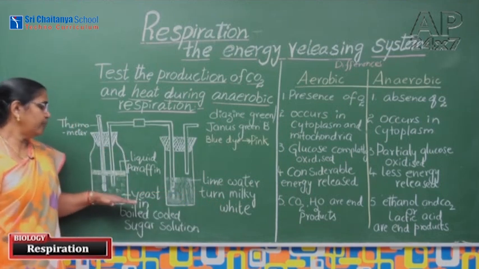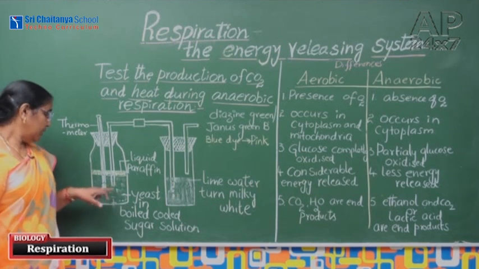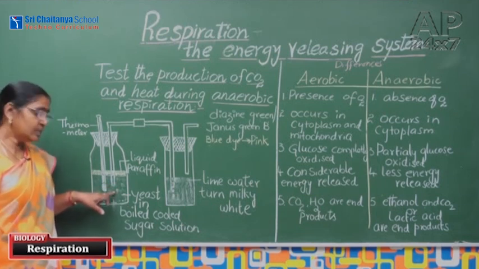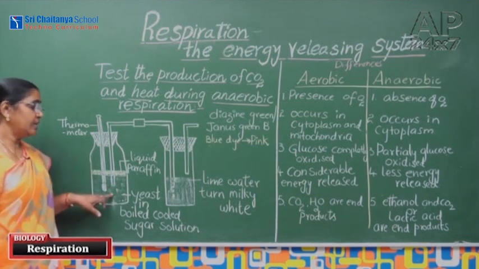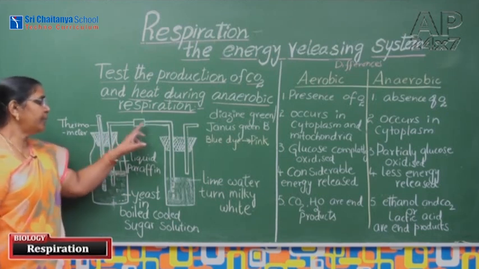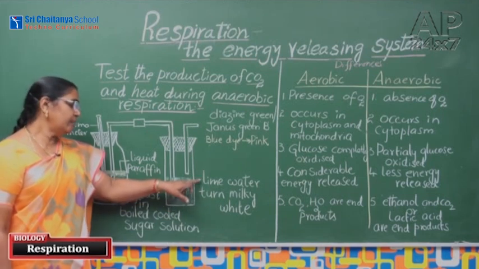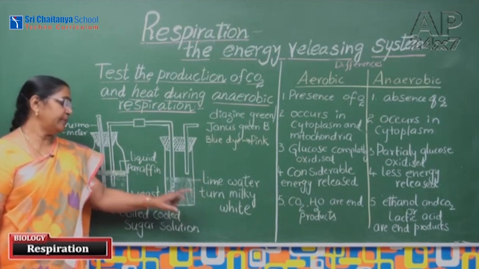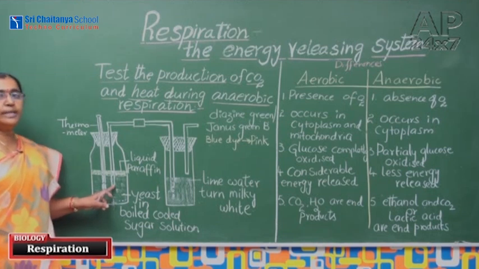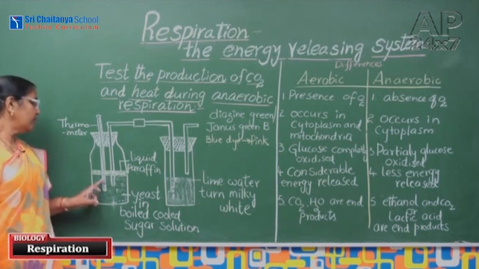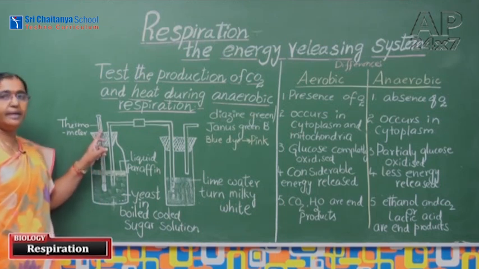By this setup what you observed is that the yeast undergoes anaerobic respiration and releases carbon dioxide. This carbon dioxide turns the lime water milky. The energy is also released in the form of heat. That is why the thermometer reading is raised.